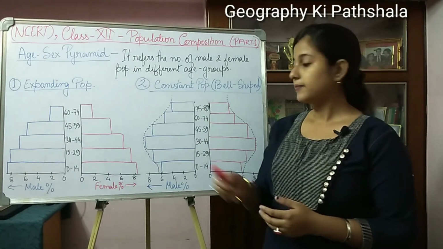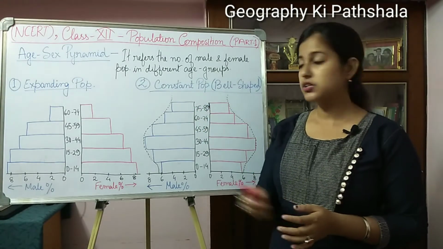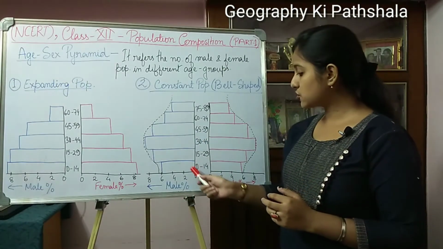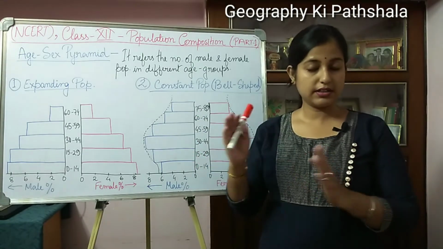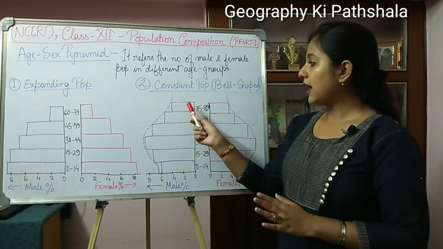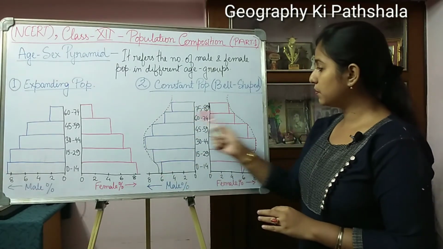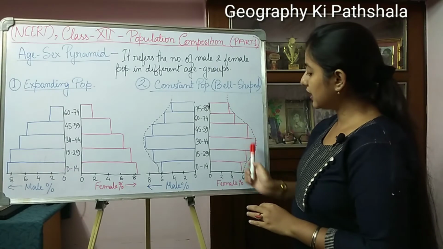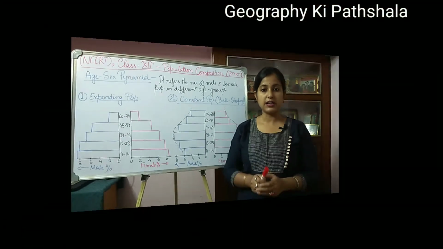And gradually as you go upward, like from 60 to 74 or 75 to 89, here also the bars are more or less as equal as the age group of 0 to 14. That means the death rate is equal to the birth rate. So if you draw a dotted line on both sides of the graph, it shows a bell shape, and that is the reason why it is called a bell shaped age-sex pyramid.